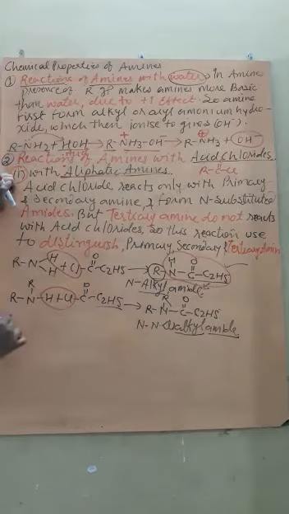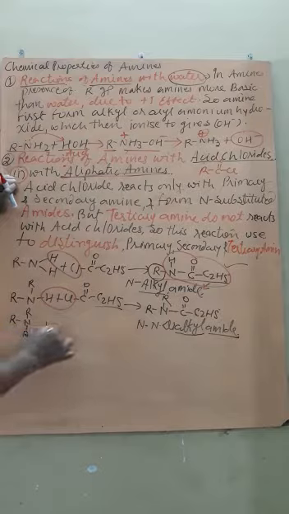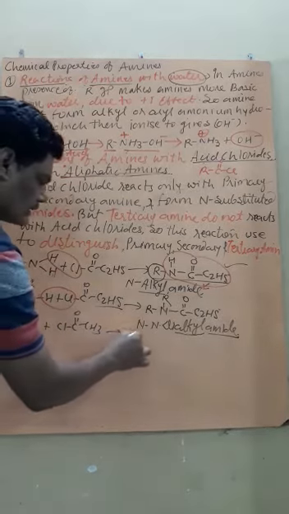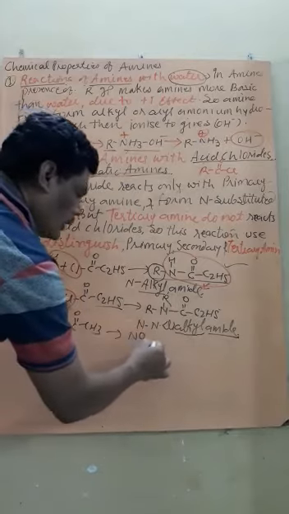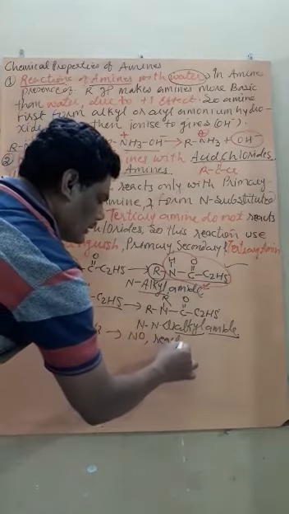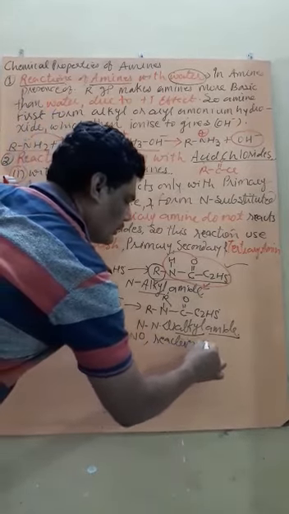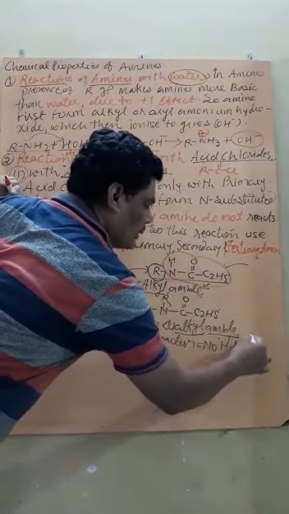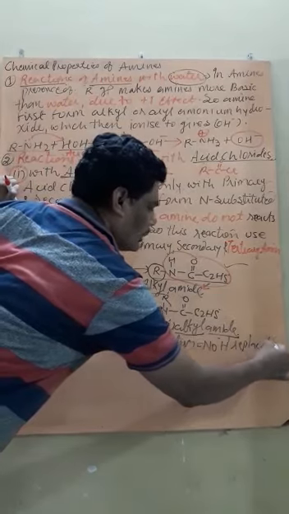Now, if there is a tertiary amine, can it react with Cl CO CH3? No reaction. Why? Because there is no replaceable hydrogen, therefore no reaction.